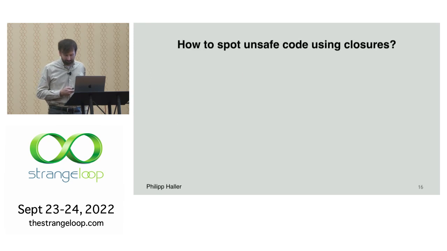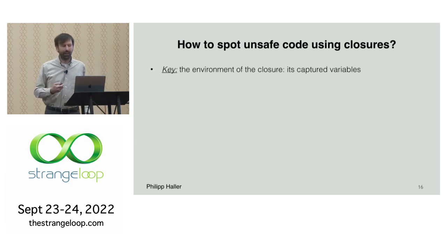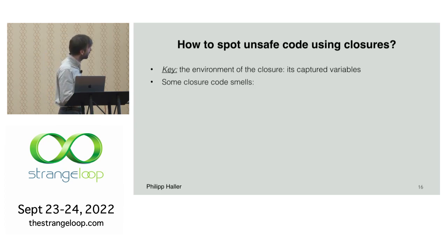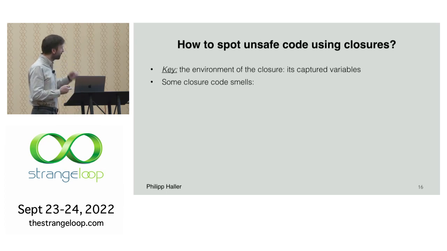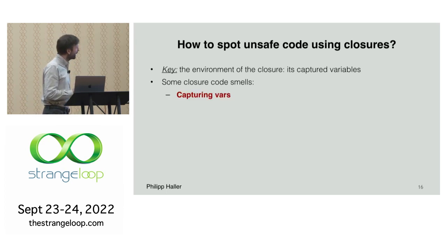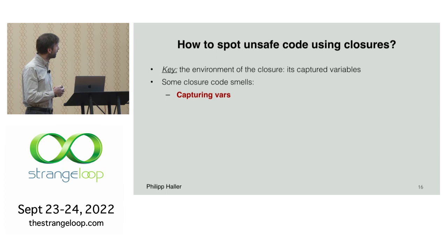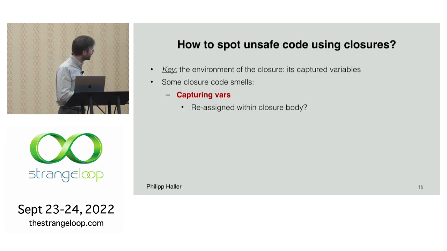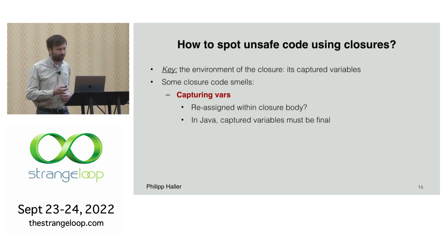Essentially, if you want to spot unsafe code, we have to look at the environment of the closures, all these captured variables. And there's a bunch of code smells. Capturing a var, which in Scala is a reassignable variable, is usually probably not a good thing to do, especially if we're using concurrency or distribution, and especially if this thing is reassigned in the body of the closure.